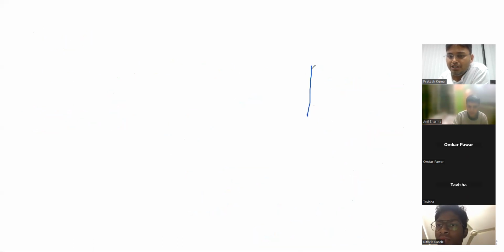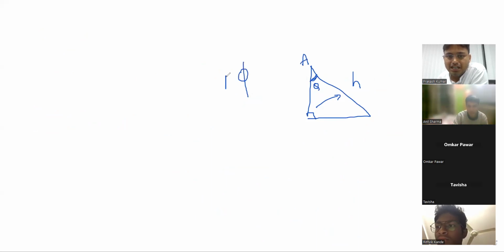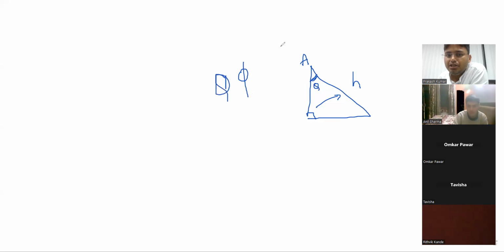Next point is that in a right angle triangle, in front of the 90 degree we have the hypotenuse. In the angle which will be marked, either angle A or theta, zeta, phi, anything, the side in front of that will be called perpendicular and the rest side will be called base. So two things are fixed: the hypotenuse is fixed and the perpendicular is always fixed.